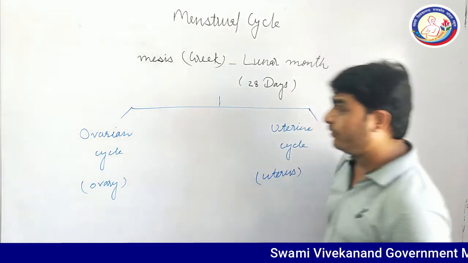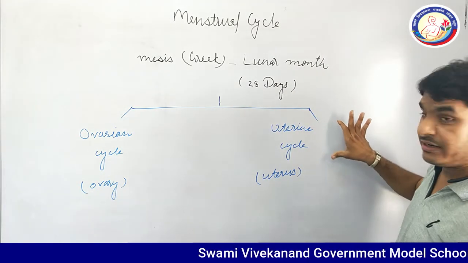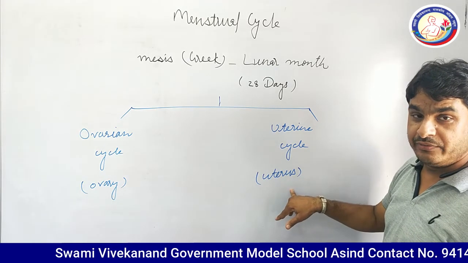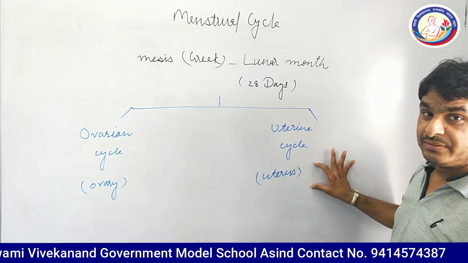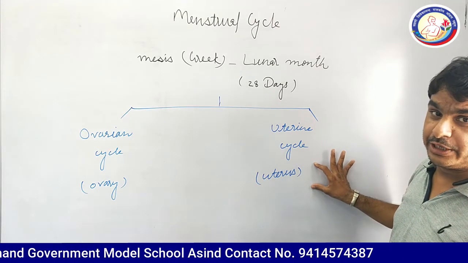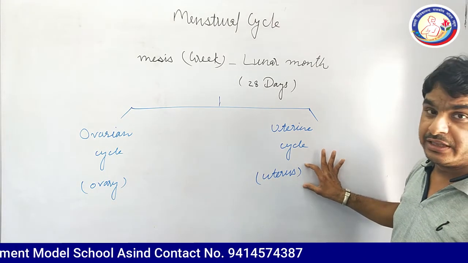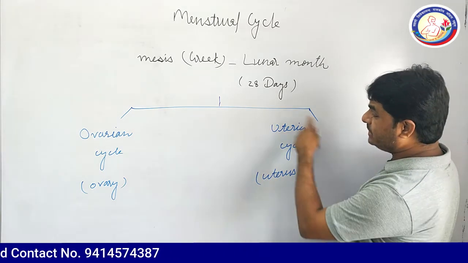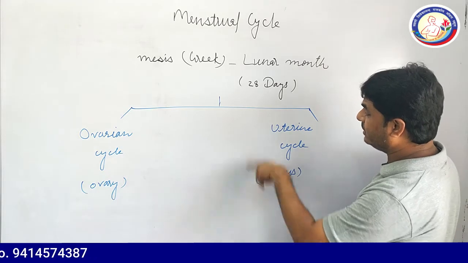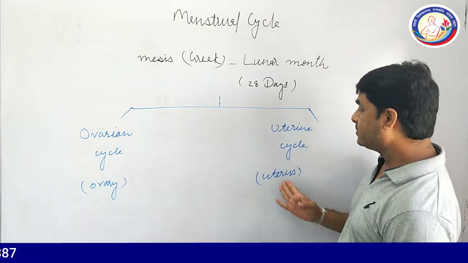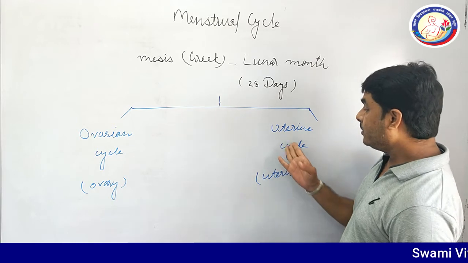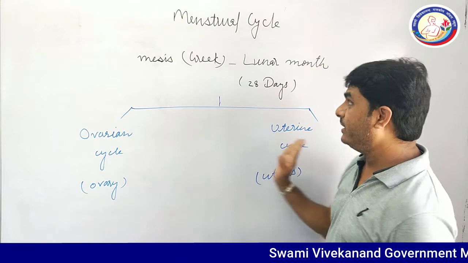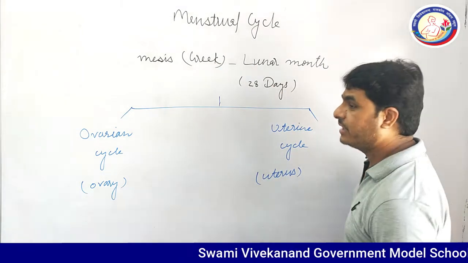In parallel to the ovarian cycle, cyclic changes can be seen in the uterus also, in which the innermost layer of the uterine membrane, the endometrium, shows the changes. All these changes carried out are called the uterine cycle, and both combined are known as the menstrual cycle.